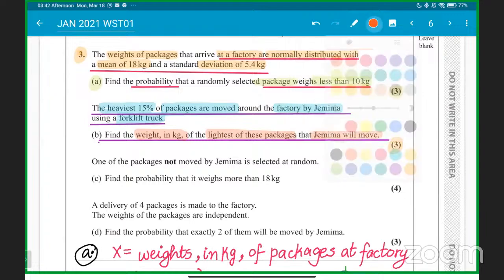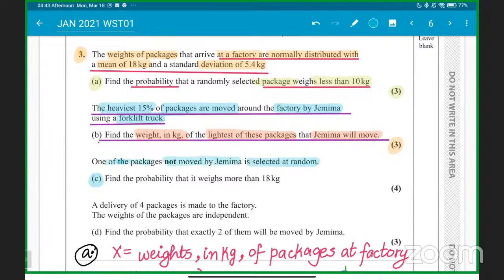Then the next part is part C, where one of the packages not moved by Jemima is selected at random. Find the probability that it weighs more than 18 kg. We have to find the probability that it weighs more than 18 kg, meaning it should weigh more than the mean, because our mean is 18 kg.